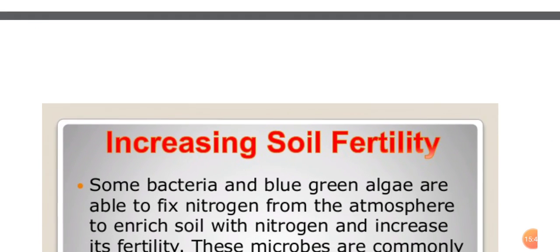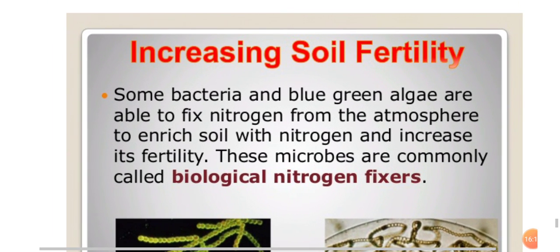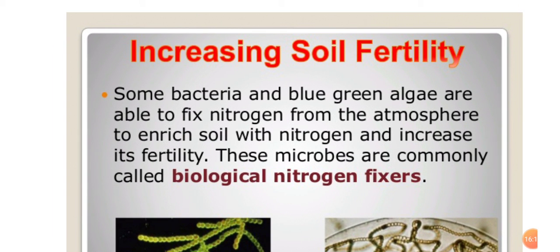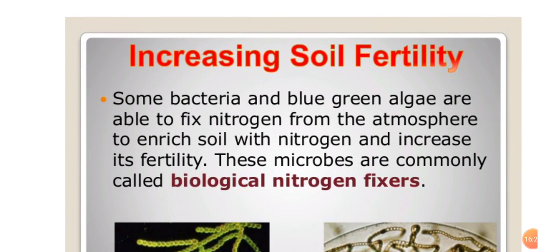Next use of microorganisms is increasing soil fertility. Students, in 7th standard we studied about the rhizobium bacteria that replenish nitrogen from the atmosphere to the soil. So, some bacteria and blue-green algae are able to fix nitrogen from the atmosphere to enrich the soil with nitrogen and increase its fertility.